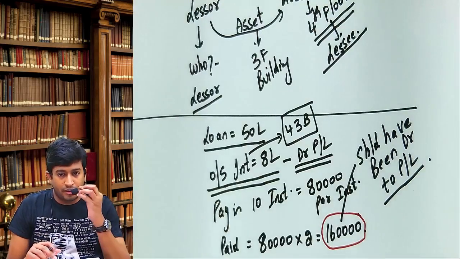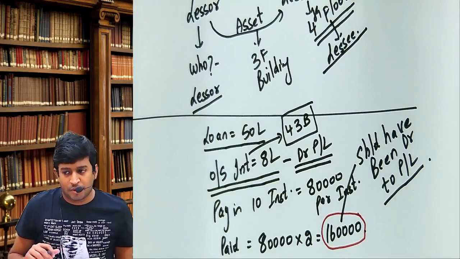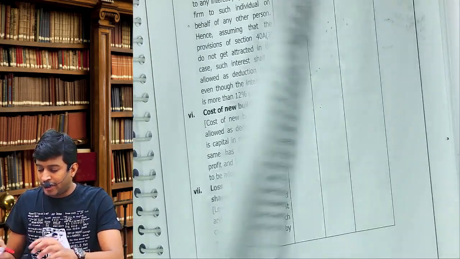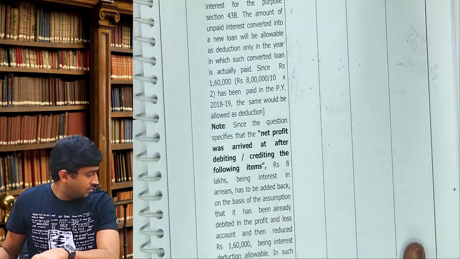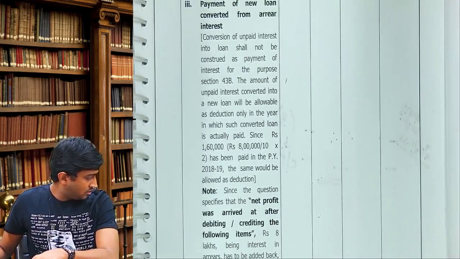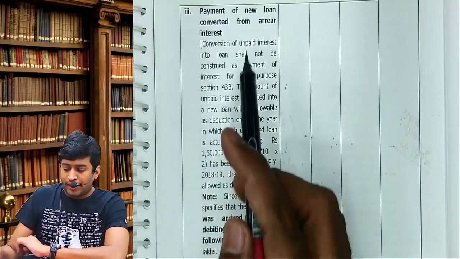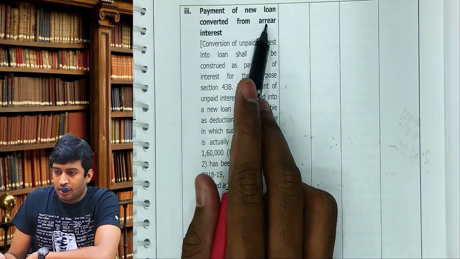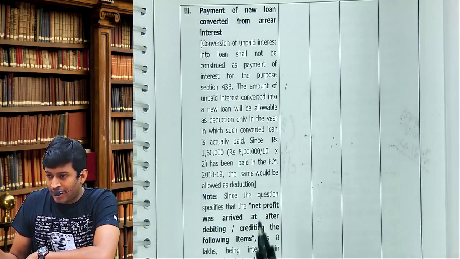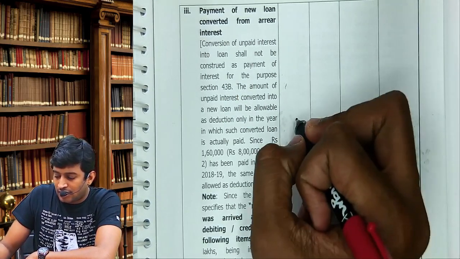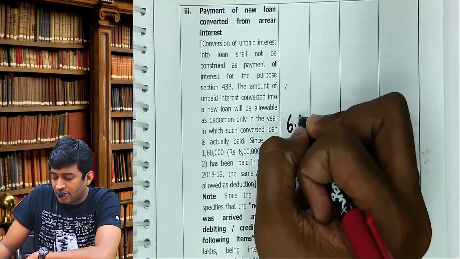Shall we continue? How much will be added back, sir? 6.4. Come to page 187. You will find the heading payment of new loan converted from arrears of interest. Here you write in the first column 6.4.